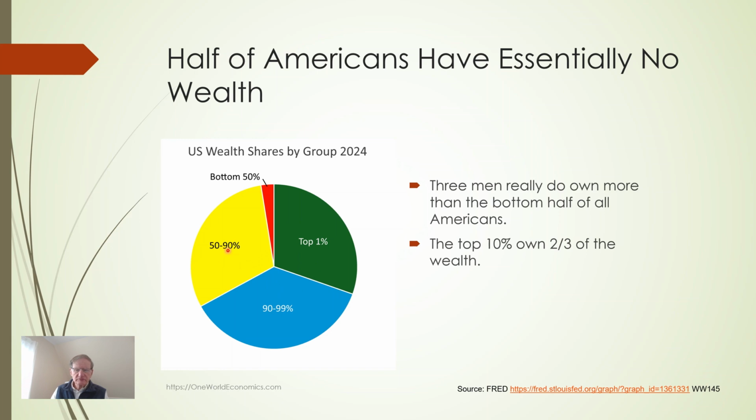The rest of the top 50%, the 50 to 90%, owns about a third of the wealth. Mostly, this is the middle class, mostly in housing equity. And the bottom 50% of Americans own virtually nothing, almost no wealth at all.